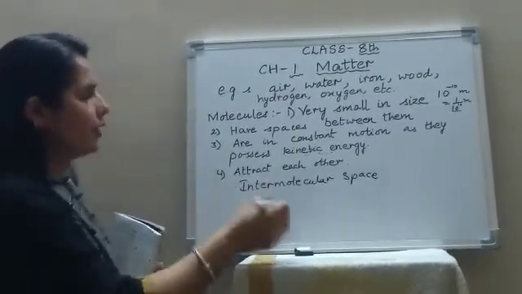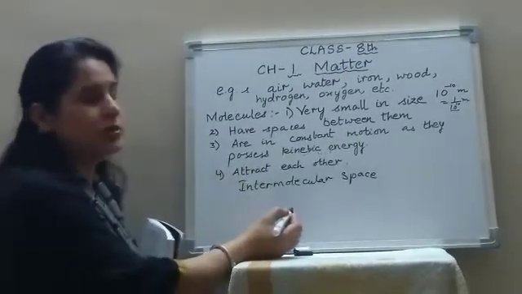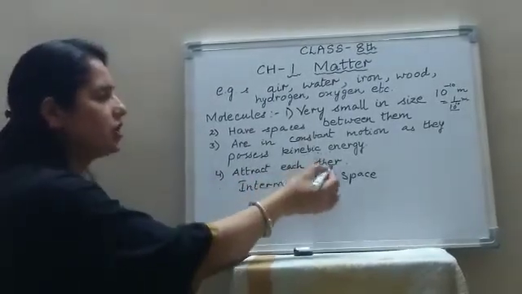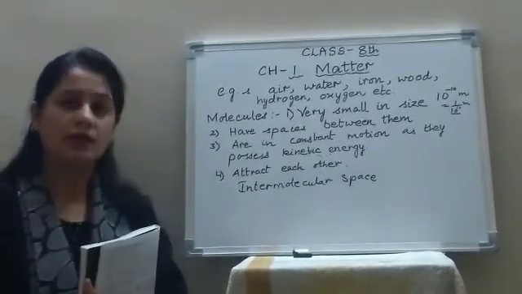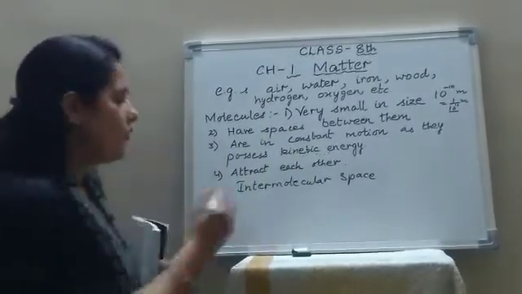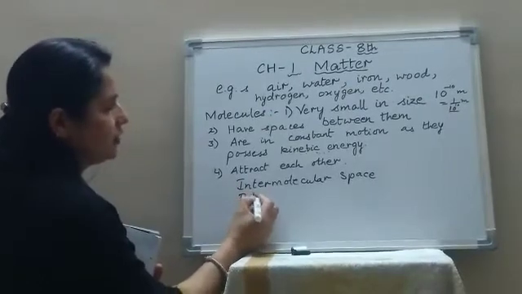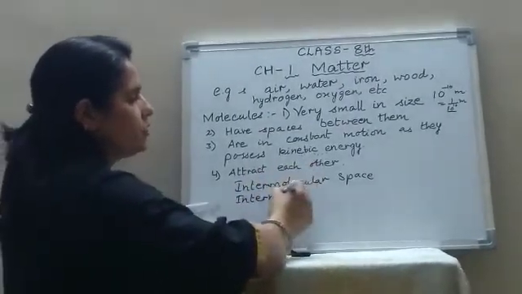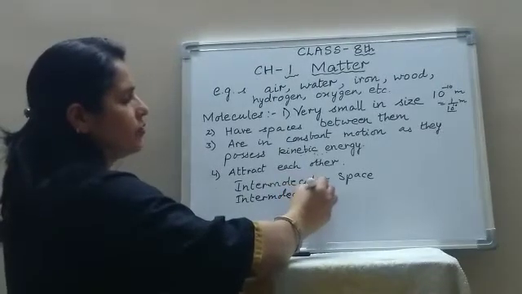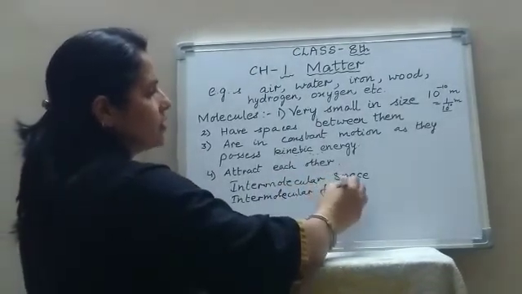Now the fourth point, all the molecules attract each other, and this is known as intermolecular force of attraction. So what is intermolecular force of attraction?